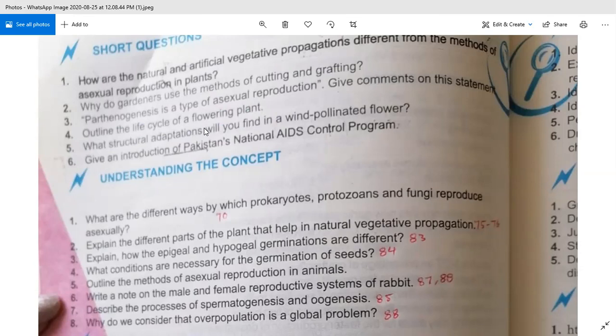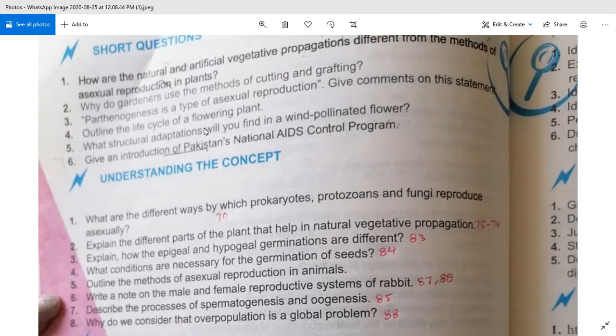So how are they different? If we keep in mind, in artificial and natural vegetative propagation, the plants reproduce from vegetative parts of the plant like roots, stem and leaves, and there is no fusion of gametes as well. So we can say that these are asexual methods of reproduction.